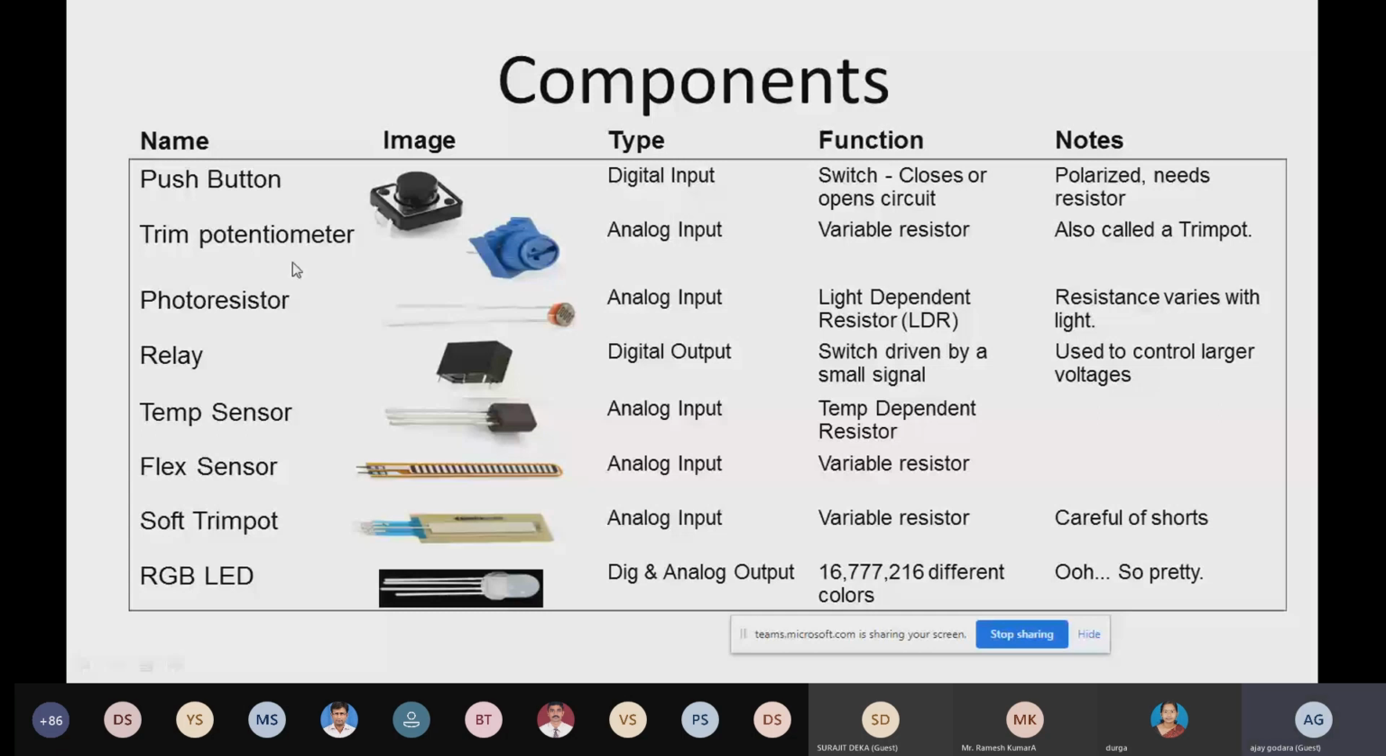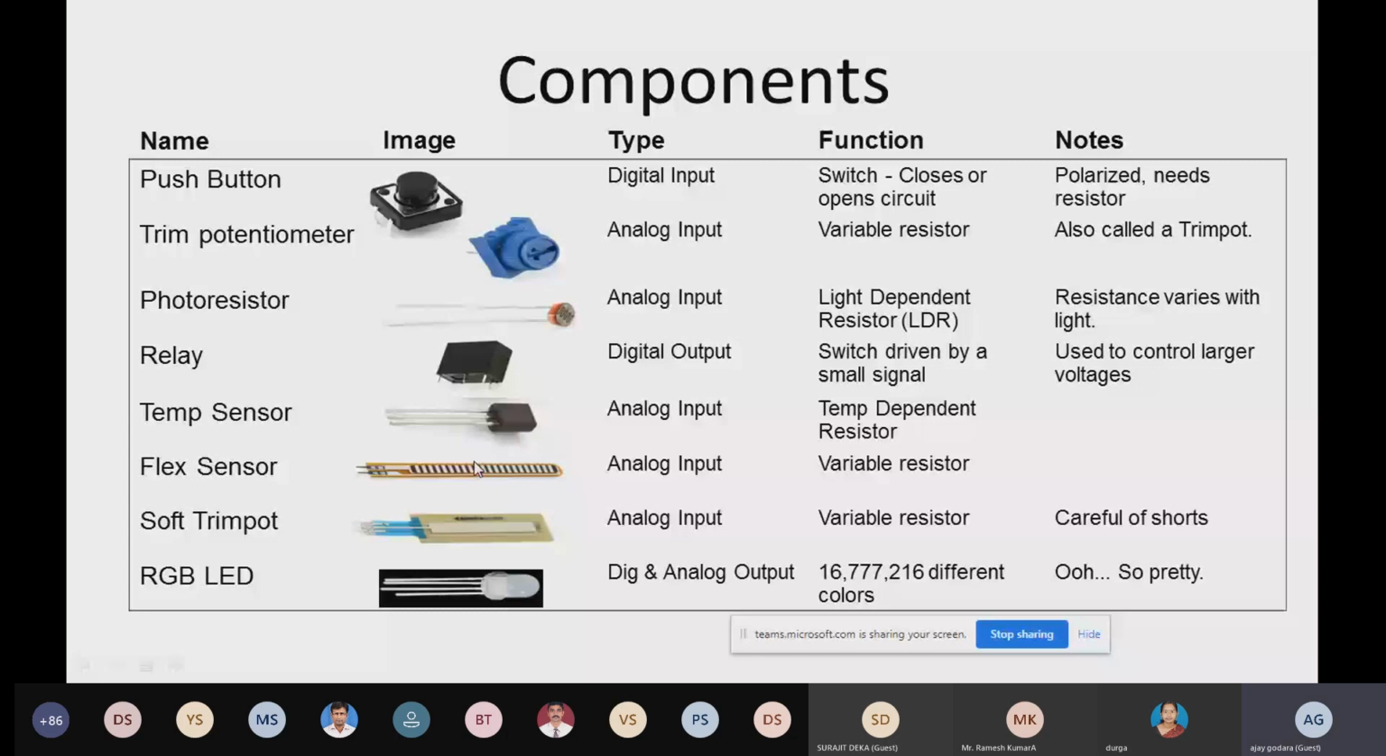That is a variable resistor. Yesterday we connected that potentiometer for analog read. Then the photoresistor is a light dependent resistor, LDR, and that is an analog input we are going to use. Relay will give a digital output signal, and the temperature sensor will give analog input. The flux sensor will give analog input. Similarly, the soft trim pot gives analog input, and the RGB LED gives digital and analog output.